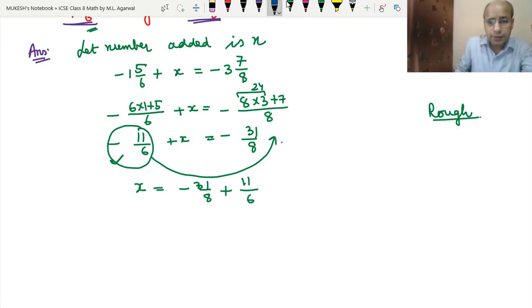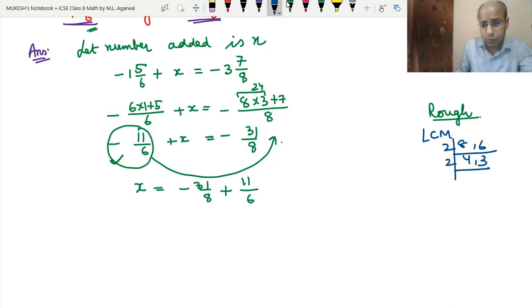Now we will do the rough work here. We have to first take the LCM of 8 and 6. To take the LCM of 8 and 6, we divide first by 2: 2 into 4 is 8, 2 into 3 is 6, then again by 2: 2 into 2 is 4, 3, then again by 2: 1 comma 3, then by 3: 1 comma 1. So the LCM is 2 into 2 into 2 into 3, which is 24.